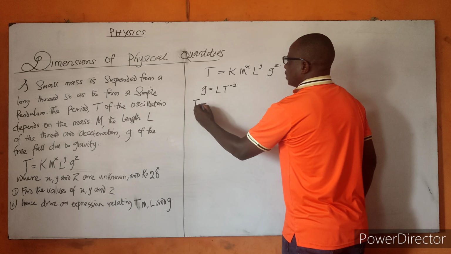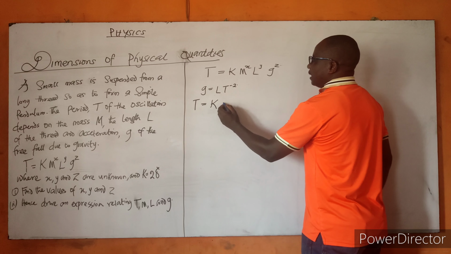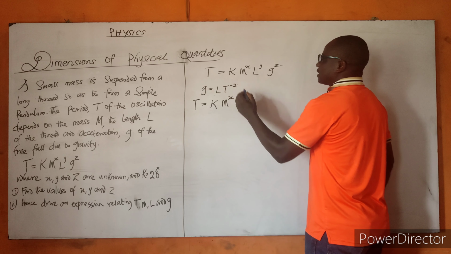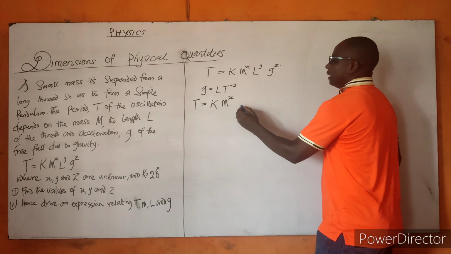We have T is equal to K m raised to the power of X, L raised to the power of Y. Now I want to substitute this g. Our g now is going to be L T raised to the power of minus 2, open and close brackets, Z. Now let us open this bracket.